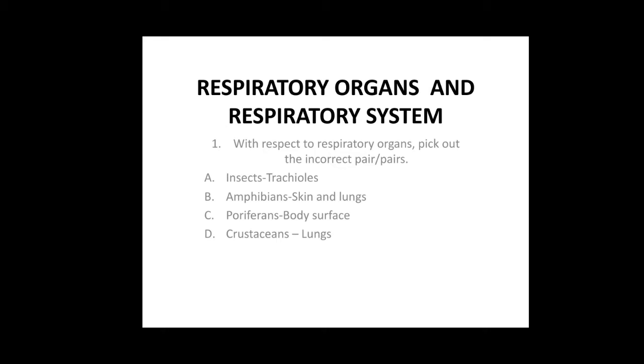Option C, poriferans. Poriferans have pores on the body, and with the help of those pores only, they respire. So that's why option C, poriferans, body surface, is correctly paired. Option D, crustaceans, lungs. Crustaceans are a class under the phylum Arthropoda, that is class Crustacea, where they respire mainly through the gills, but here they have given lungs. So that's why the correct answer is option D.